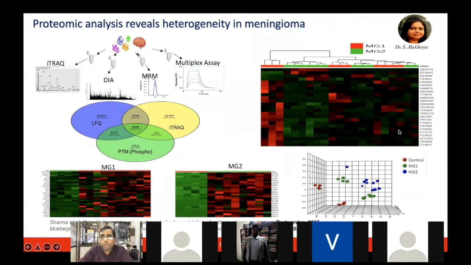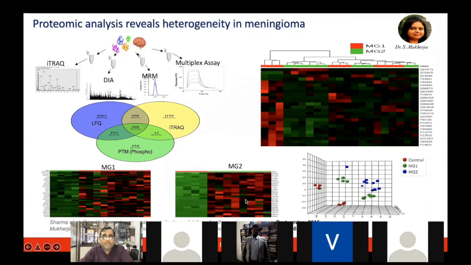So I'm just giving you, of course, some glimpse, not in great detail. When we look at one of the most prevalent brain tumors, meningioma, and compare the control, which is the normal brain region, versus meningioma grade 1 or meningioma grade 2, what you are looking at, the proteins in red mean highly changing in various patients. Green means they are very low compared to the normal control. So a lot of proteins are showing a huge change.